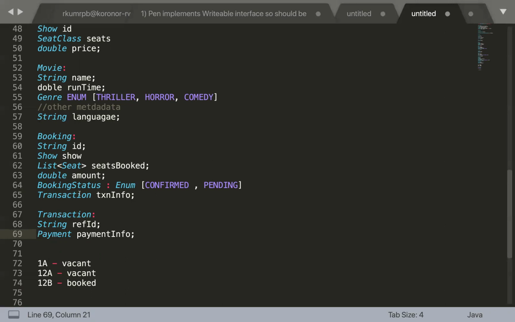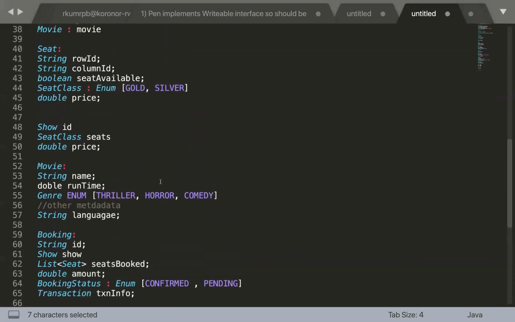Else we would probably be skipping the transaction or payment part. But if you want to implement that, booking is going to have some information about the transaction. Transaction has a reference ID and payment information, and the payment in itself is a different entity, which is going to have attributes related to the payment, like what is the mode of payment, who is the provider of that particular payment, what's the gateway ID, or whatever attributes are related to that payment.